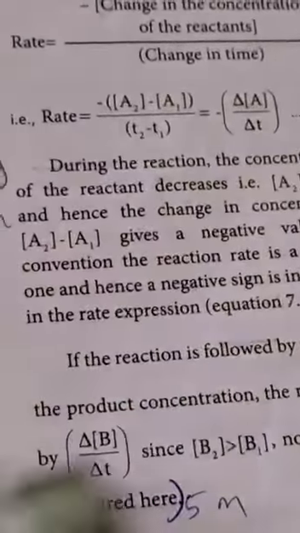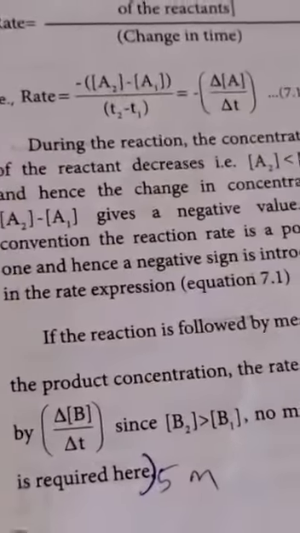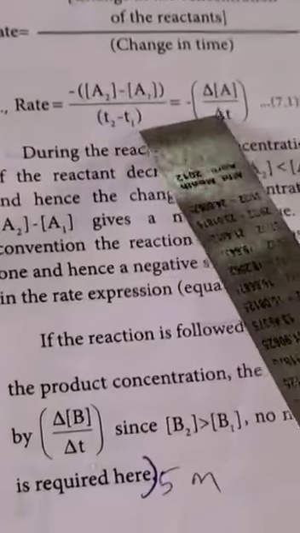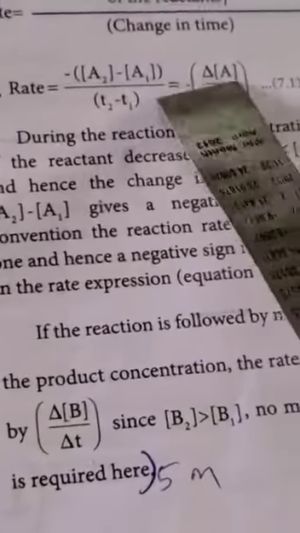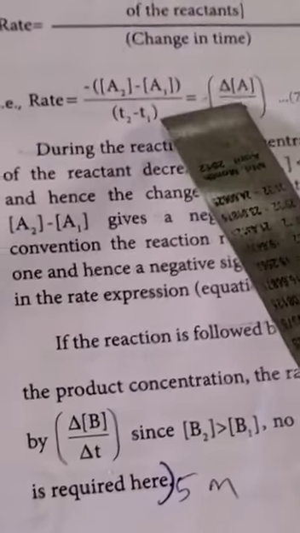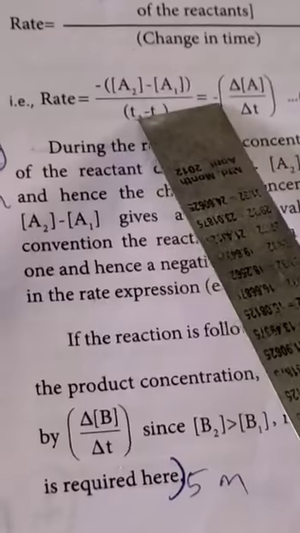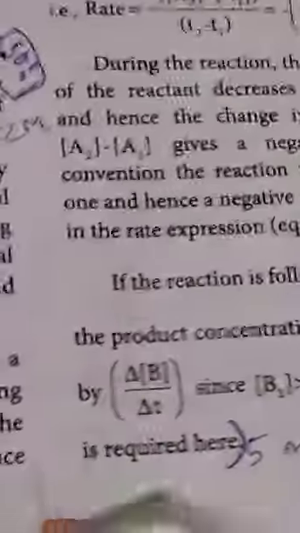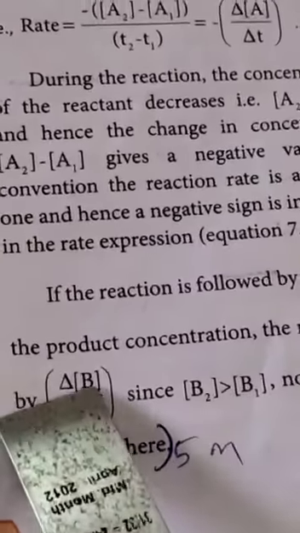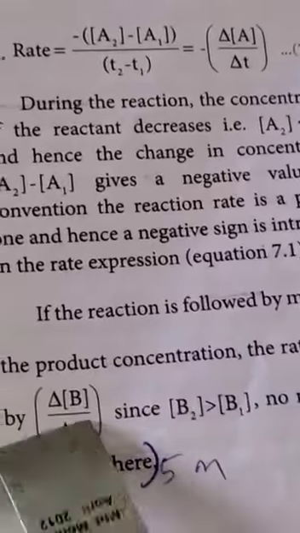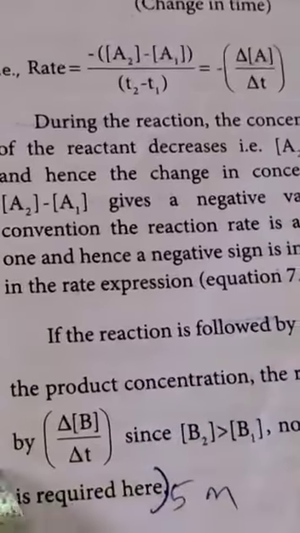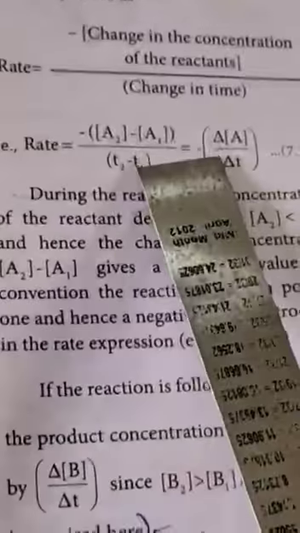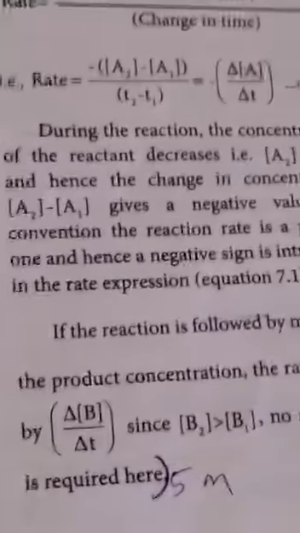இது ரெண்டுத்துக்கு difference தெரியுதா? Both are rate of the reaction equations. Here it is written for the reactants, here for the product. Here, for reactants, when the time increases, the reactant concentration decreases, so we put the minus. Here there is no minus. Why? Because it is a product. When the time increases, the product concentration also increases, so we do not put the minus. So this is the rate of the reaction by reactants, and the rate of the reaction by the product.